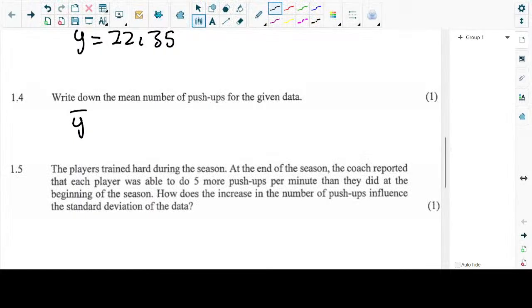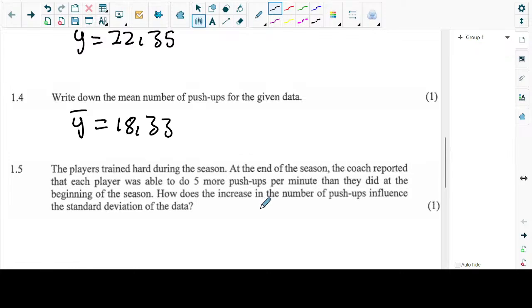So then we're gonna have shift 1, and this time we're gonna go to var. Also, our y bar is 18.33. Y bar is equal to 18.33. So the average number of push-ups that they can do is 18.33.